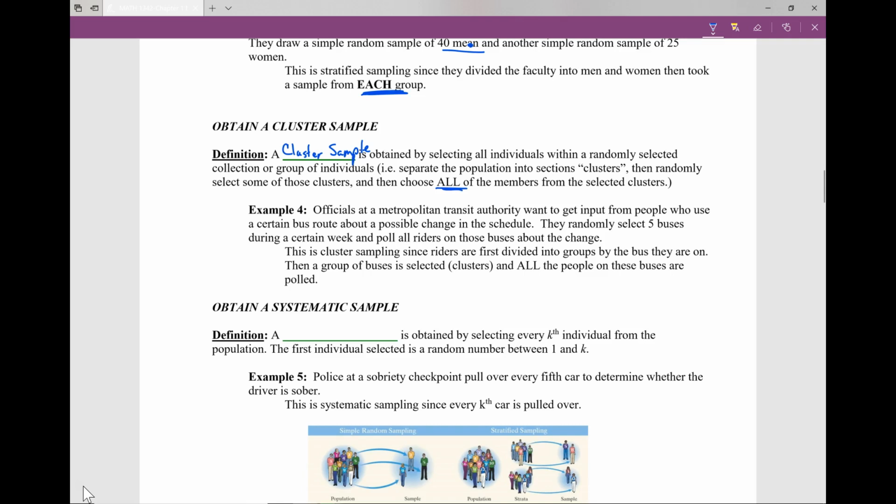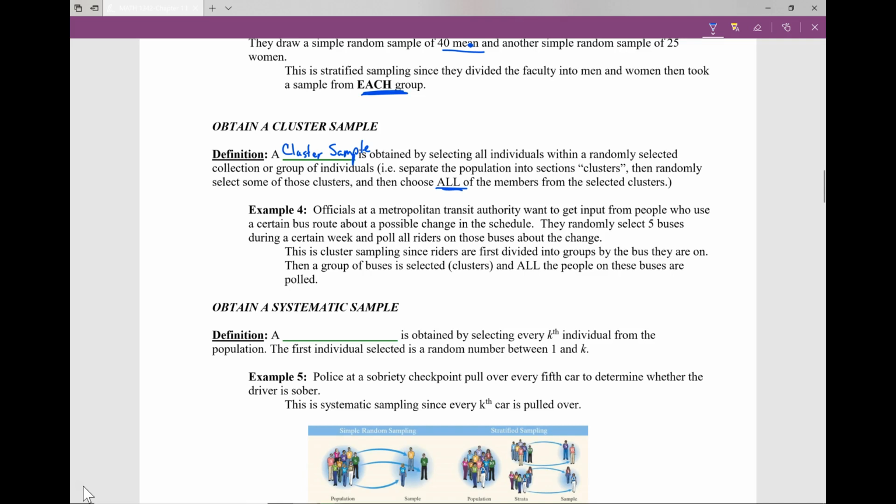Let's go back to the situation with classification: freshman, sophomore, junior, senior. Those would be considered our clusters. And then we selected all freshmen and all juniors to take a test. That would be considered a cluster sample.